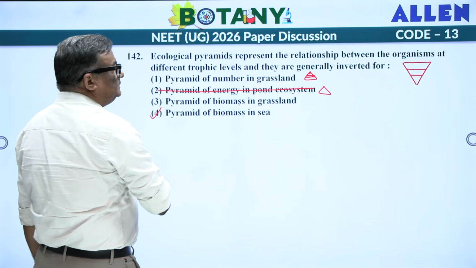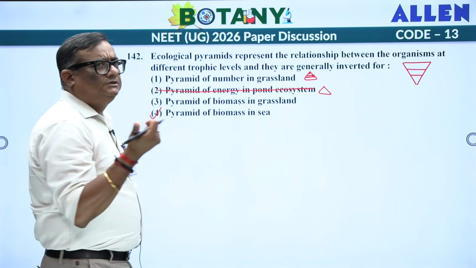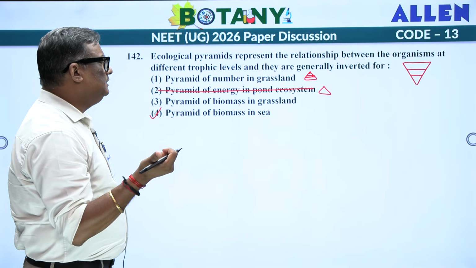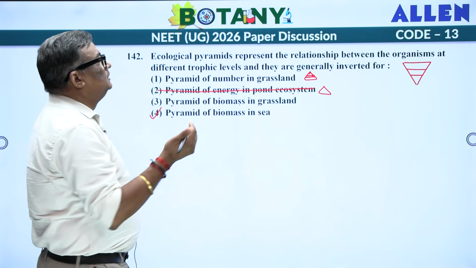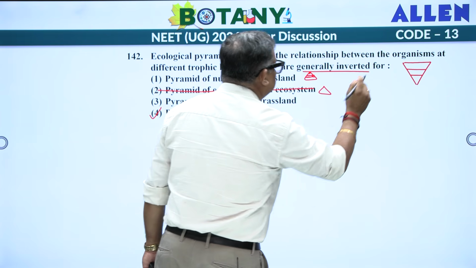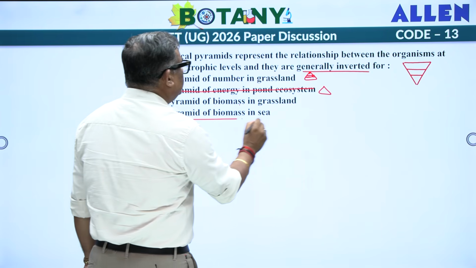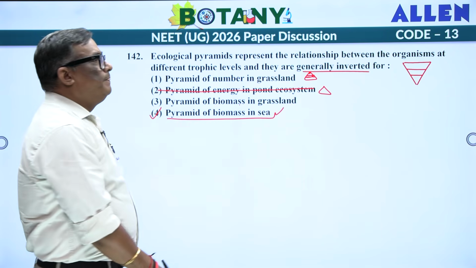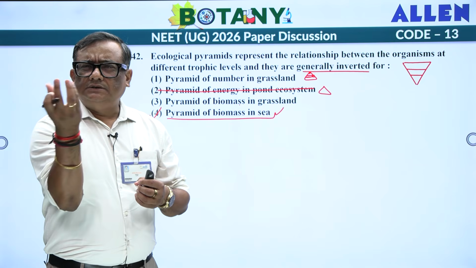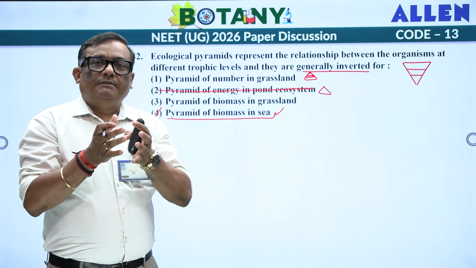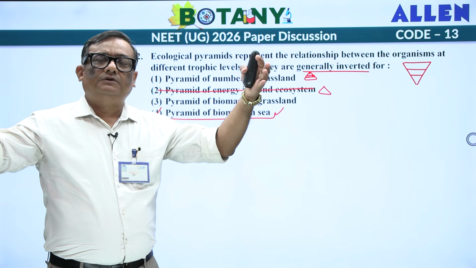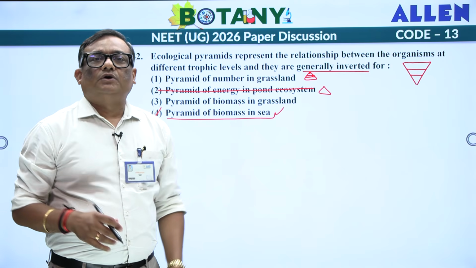Pyramid of biomass in sea, phytoplankton, zooplankton and everything, that is going to be inverted pyramid, and they are asking you which one? Generally inverted for. So this goes with your pyramid of biomass in sea. Because phytoplankton, zooplankton, they are very small. Even if you weigh all of them together, their mass is less as compared to a bigger fish which is going to be at the higher trophic level.